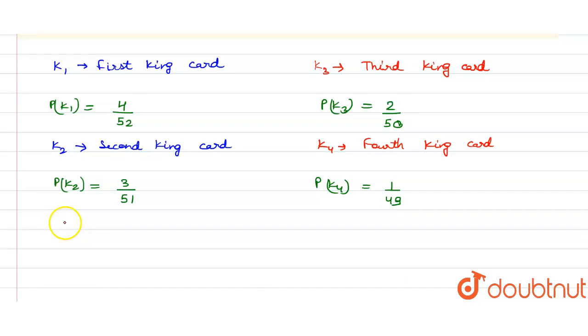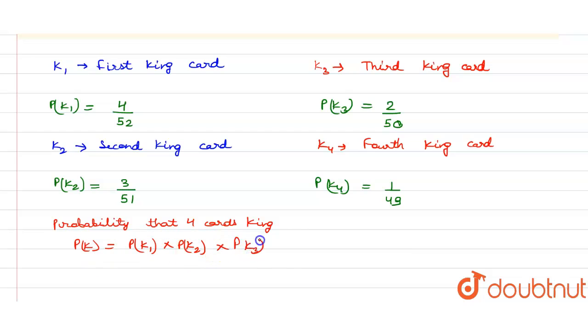Okay, now we talk about the probability that all 4 cards are king. So from here we need to multiply all the values, P of K1 into P of K2 into P of K3 into P of K4. And we have found out the value of each and every one.